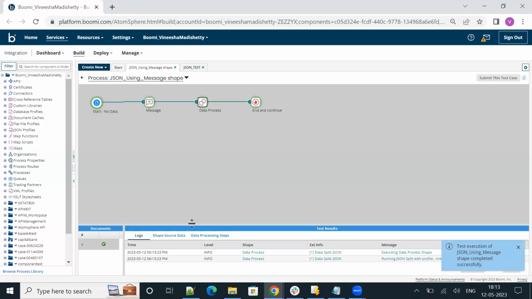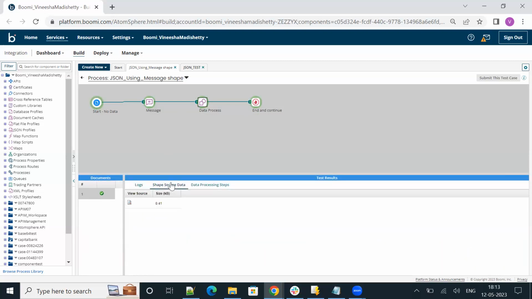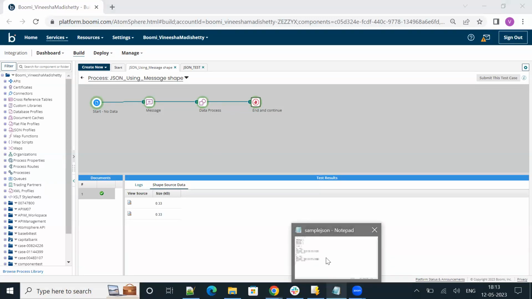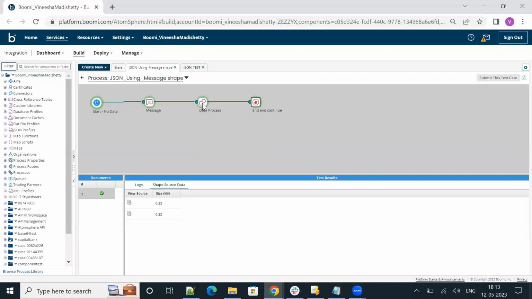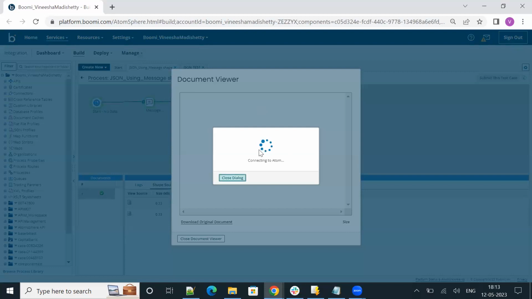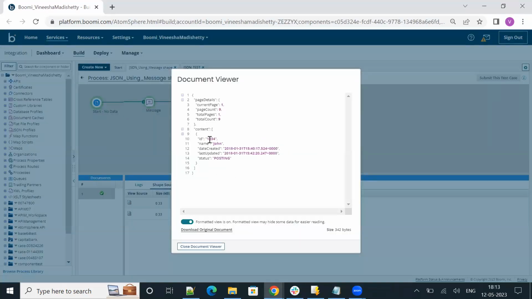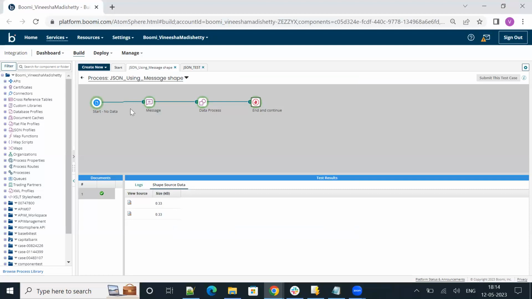As you see now, the error is resolved. I've included this data process shape to split the JSON records by ID. If you can see, my JSON data has two IDs, and if you click on the output of the data process shape, you have two IDs over here. So this is how we fix this kind of error.